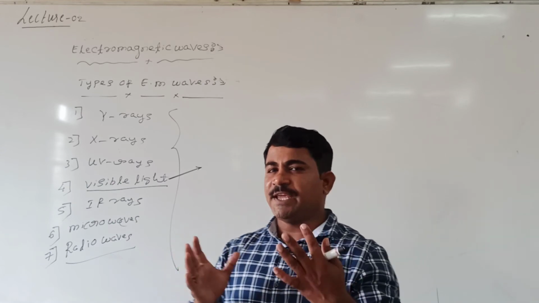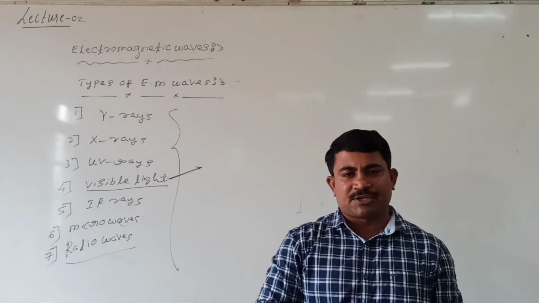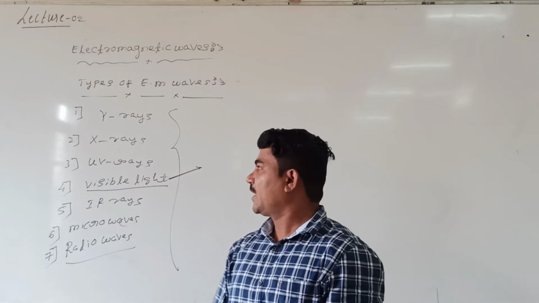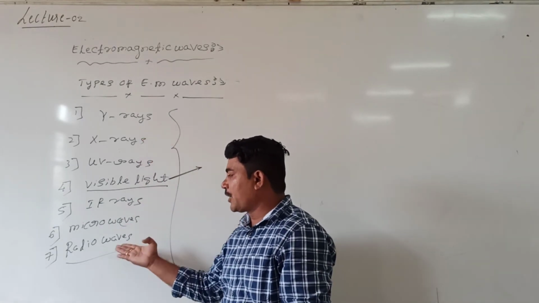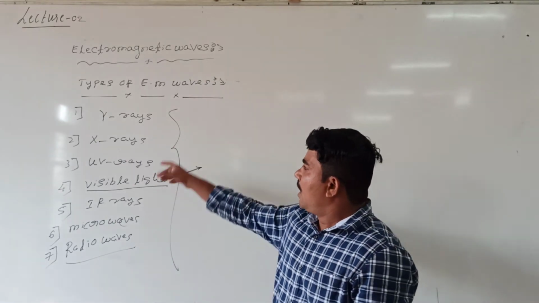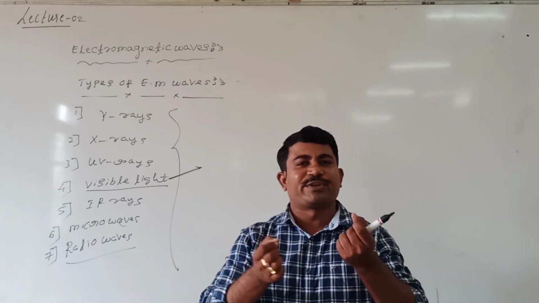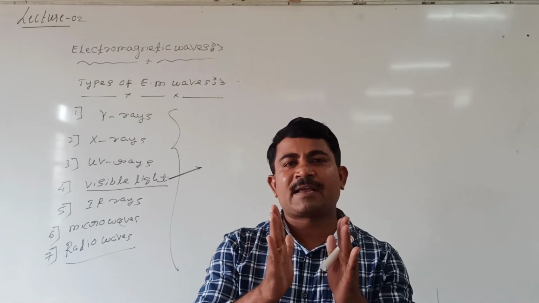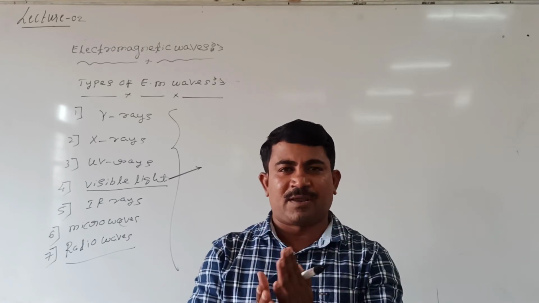See here, these electromagnetic waves can be arranged according to their frequency and wavelength. Gamma rays have the shortest wavelength and radio waves have the longest wavelength. I mean, gamma rays have the highest frequency and radio waves have the lowest frequency. On that basis, the electromagnetic waves can be arranged according to their wavelength and frequency.